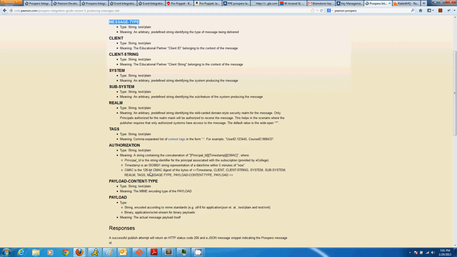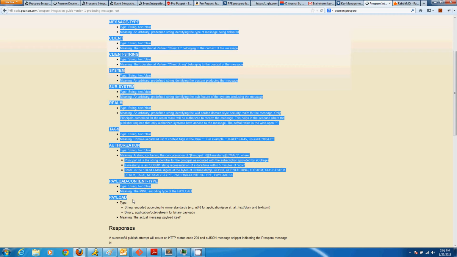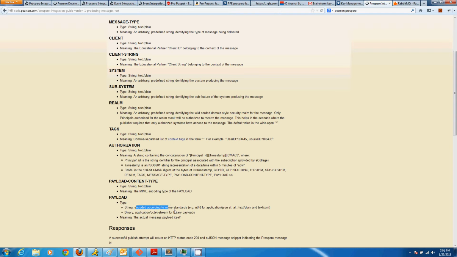One thing to note here is the payload can actually be a string, which is a very ubiquitous type of payload, or a binary set for binary payloads. An octet string is the official term for binary payloads.